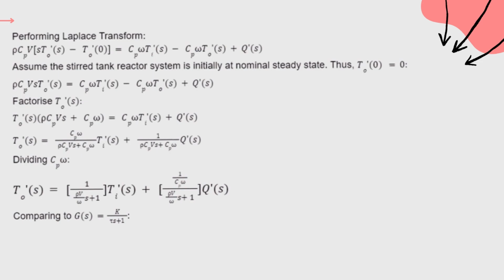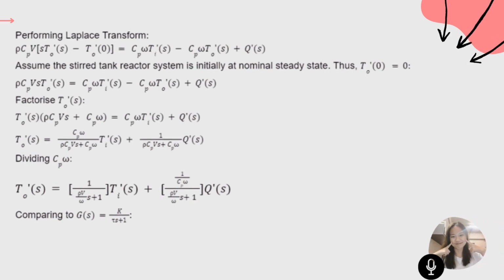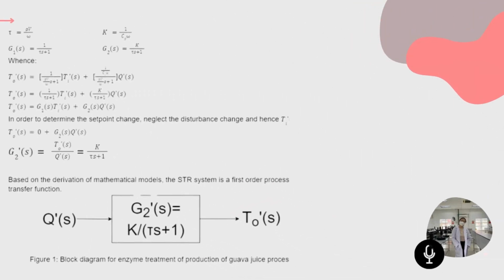After performing the Laplace transform, we can factorize the T0 prime(s), and then start dividing by Cp omega to make it into the transfer function form. By comparing to the first order transfer function, we can know that tau is equal to rho V over omega, and K, the process gain, is equal to 1 over Cp omega.